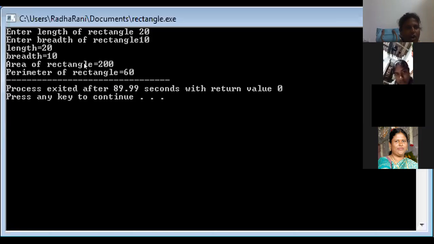So have you got why the output came like this? If I don't give "length is equal", then it will simply show 20, 10 side by side. If I don't give endl here, it will show side by side. Now you observe the total output that we have designed ourselves. If I remove endl, what happens? You can see now. You just remember this output. Now I'll go back to the program again.